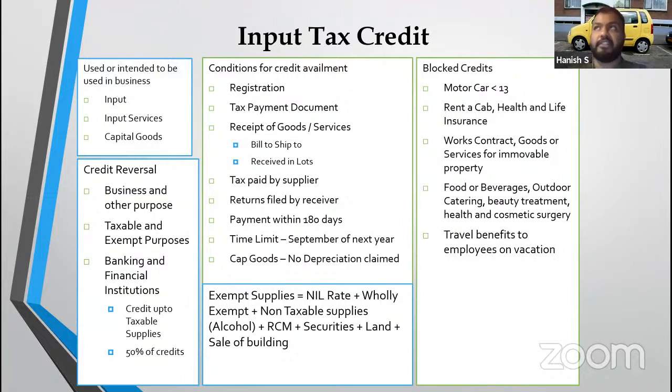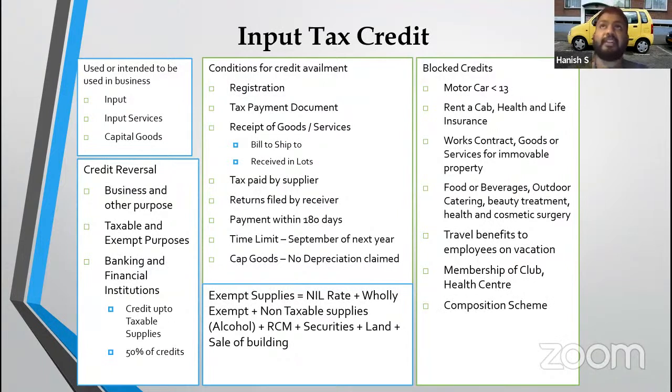Travel benefits to employees. Say I have an LTA policy, leave travel allowance policy, where I reimburse the cost to the employees. The travel cost on which GST is charged by the vendor, I will not get the credit. But if it is business travel of the employees, which is not on vacation, I will get the credit. Right? Membership of clubs, like Bangalore club or health centers, okay, I will not get the credit.